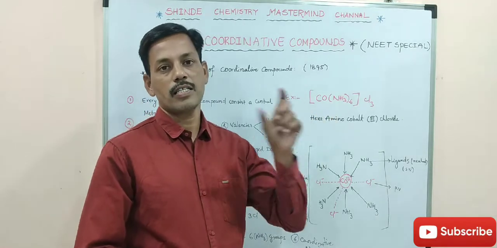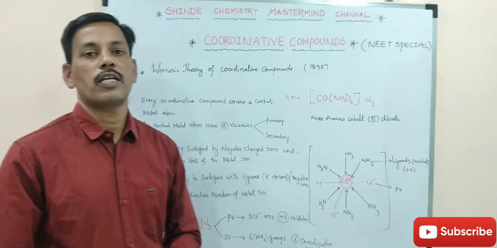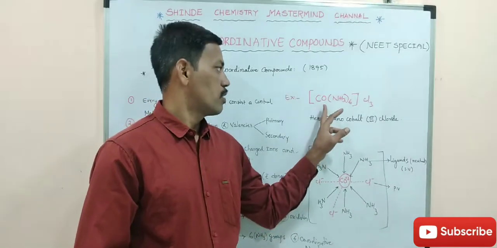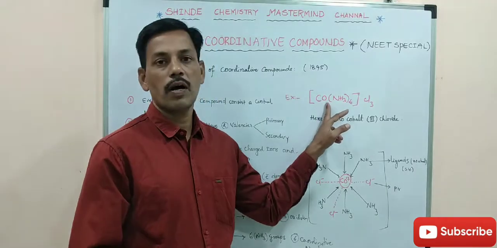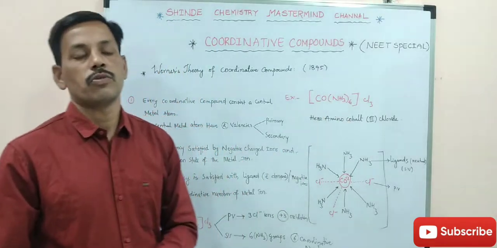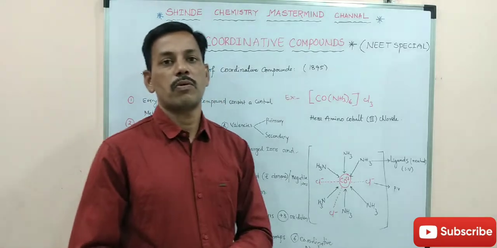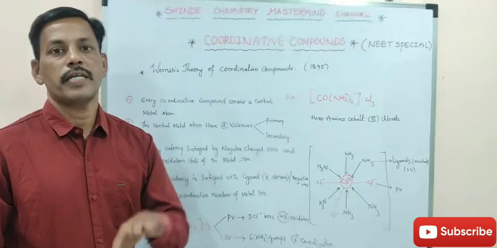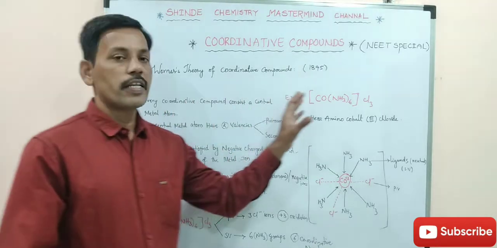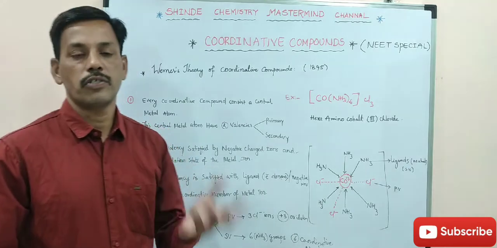The metal ion is a compulsory atom which can form a coordination compound. Here in this example we have cobalt. Cobalt is a metal ion, and cobalt forms various types of compounds. According to the ligand arrangement, the coordination compound gets its proper geometry.